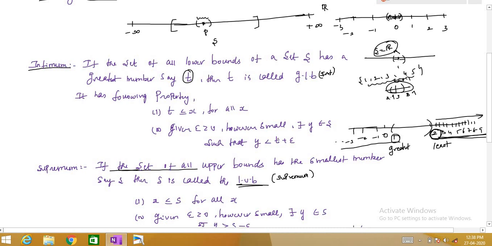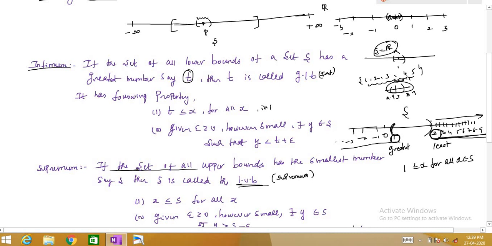Right? So these two are very important, and this is a property that is followed by the infimum and supremum. If I say 1 is the infimum, then 1 is always less than or equal to x for all x in the set S. So if this is our set S, every element of that set will always be greater than or equal to 1, because it is the infimum of the set, right?